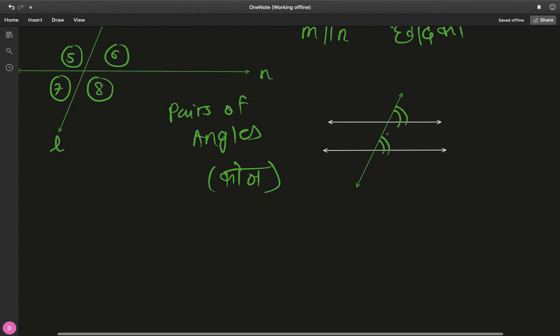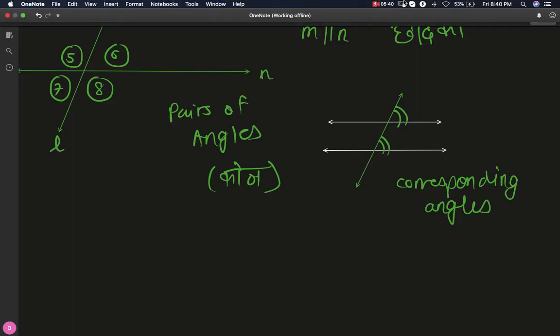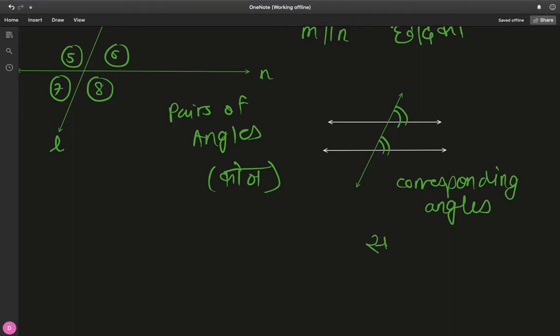Both of them are called corresponding angles. I believe the vernacular term for this is Sangat Kon. Okay, so this is just one pair.